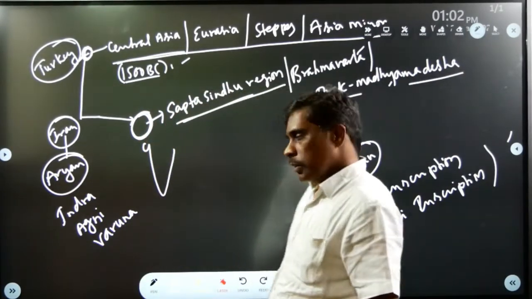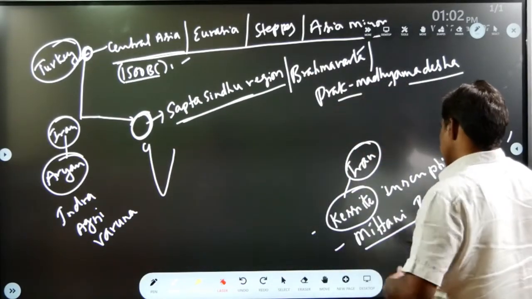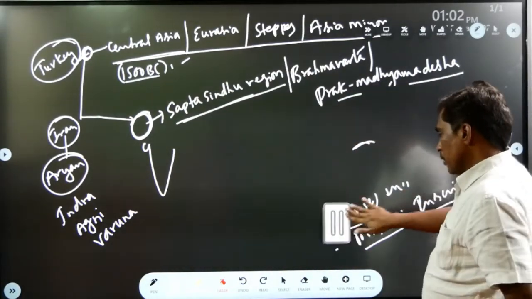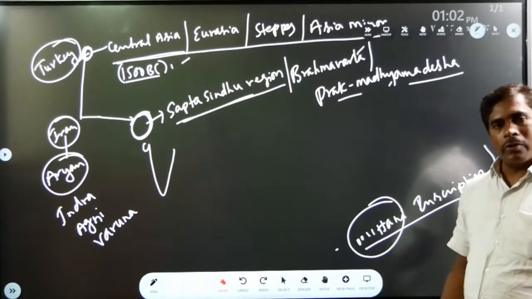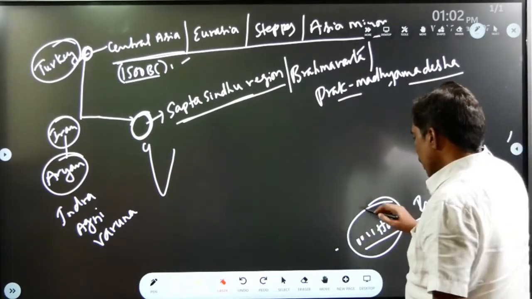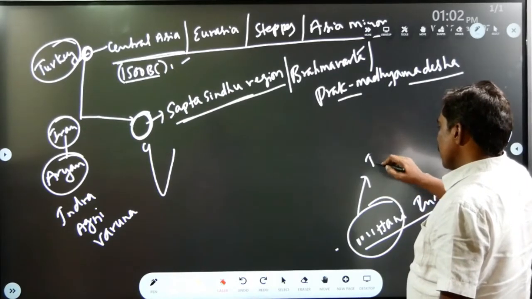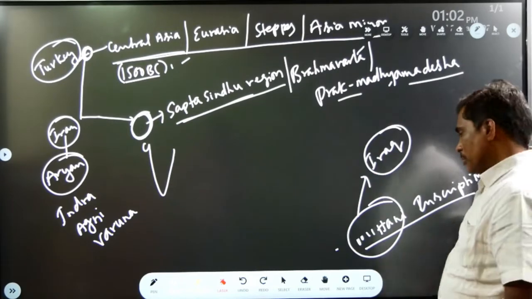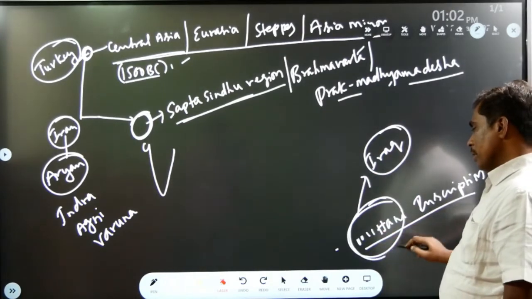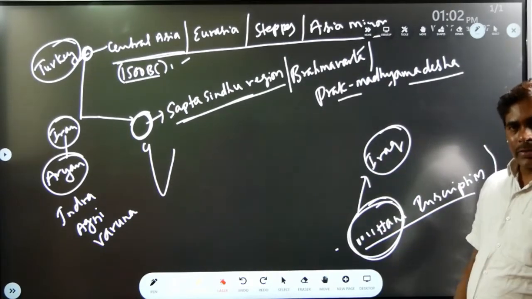Okay. Next, the Mitanni inscription, the third one, also provides information about Aryan migration. It was found in Iraq. According to this inscription, Aryans settled in Iraq for several years.